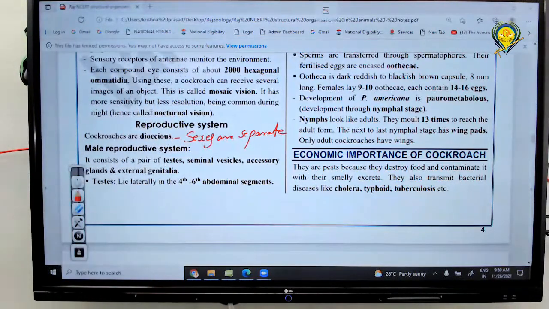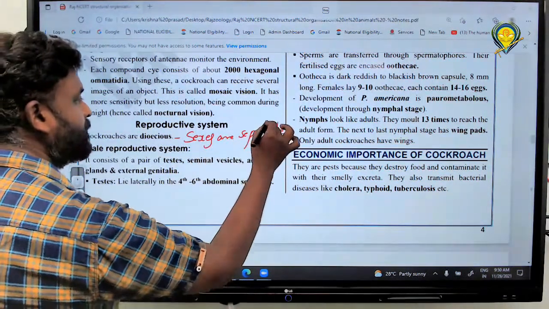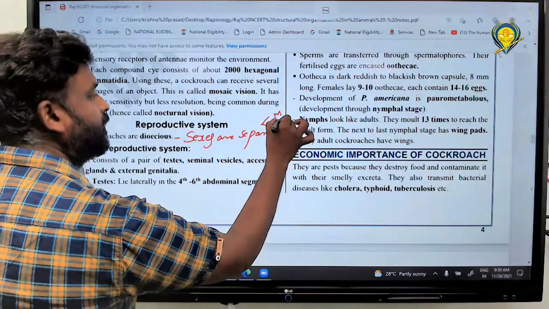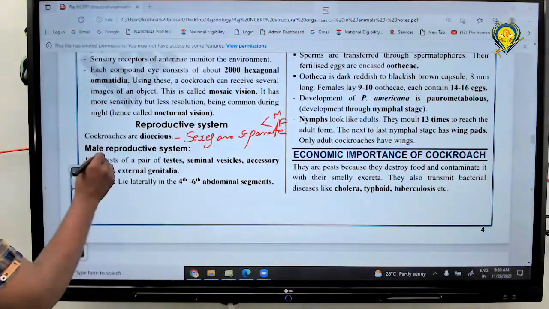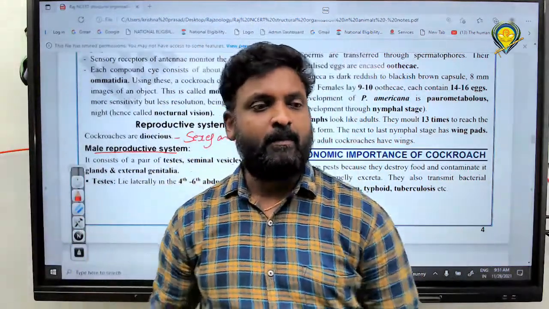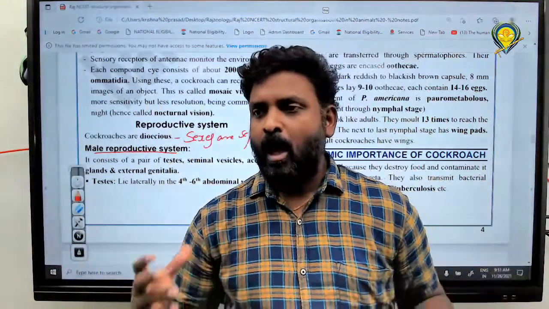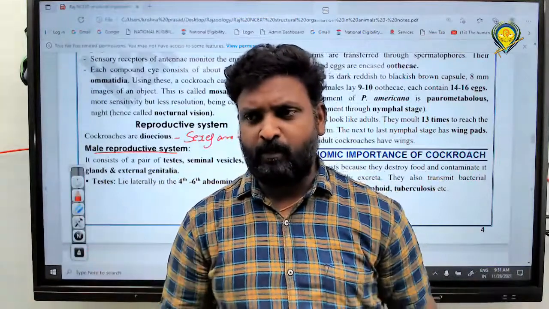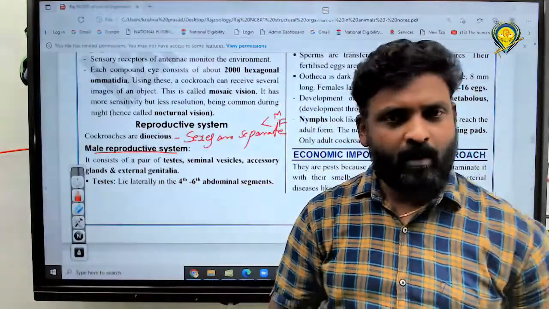Very good. Sexes are separate, right? If the sexes are separate, it means both males and females are there, right or wrong? So first we have to discuss the male reproductive system. Before that, I would like to ask you something. How could you distinguish between male and female in one character?